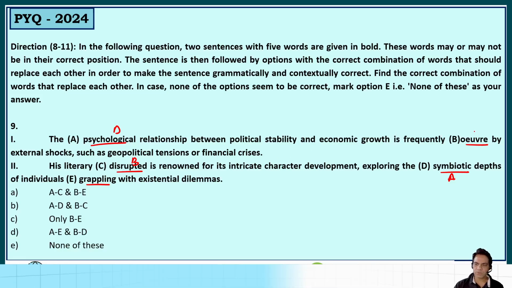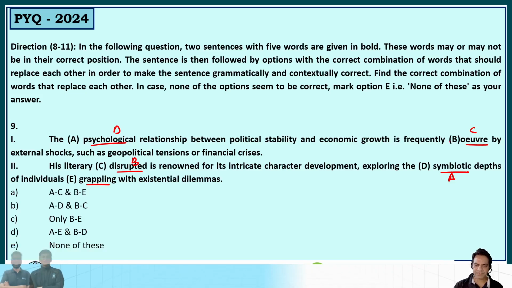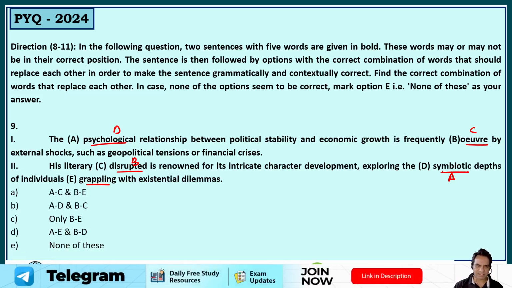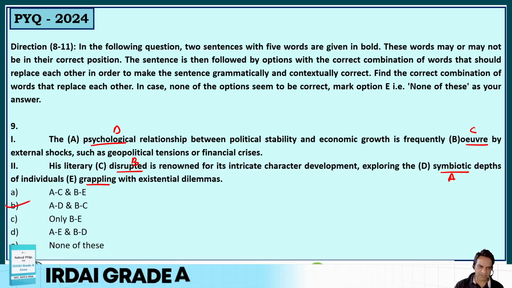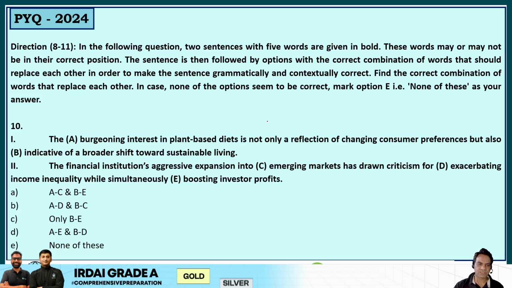His literary aware is renowned, means his literary knowledge, right? So this should be aware. His literary aware is renowned for its intricate character development, exploring the psychological depths of individuals grappling with existential dilemmas. So A with D and B with C. Yes, option B is your correct answer. So that's how you confidently solve such questions, by looking at the syntax of the sentence. Next question, guys, the burgeoning interest.